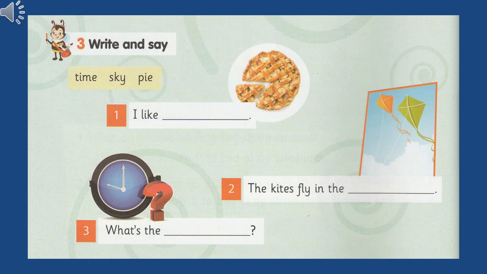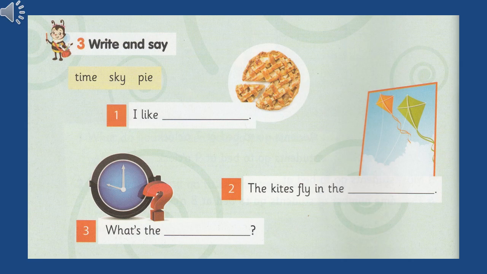Exercise number 3. Write and say. What are the words we have in the yellow box? Time. Sky. Pie. So number 1. I like. What do we have in the picture here? I like pie. Excellent.